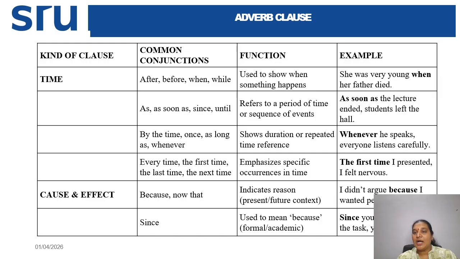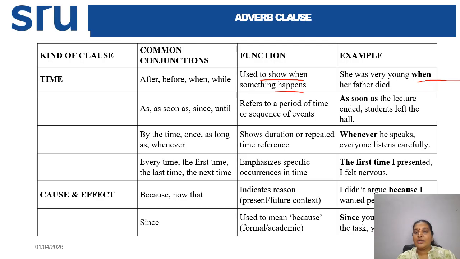She was very young when her father died. Here the conjunction when is used to show when something happened. When her father died, what was her age? She was very young.